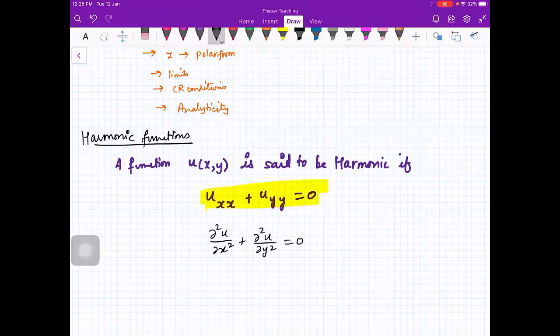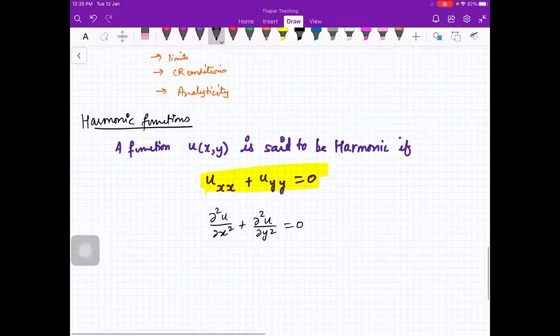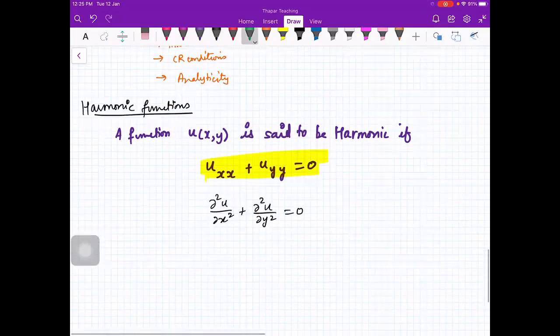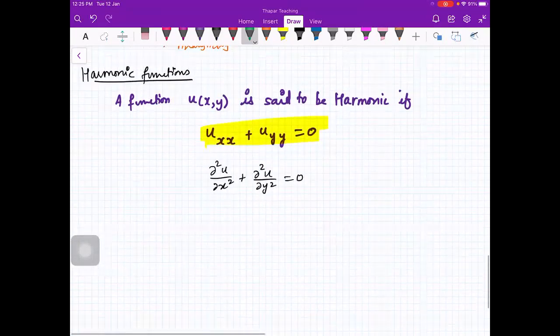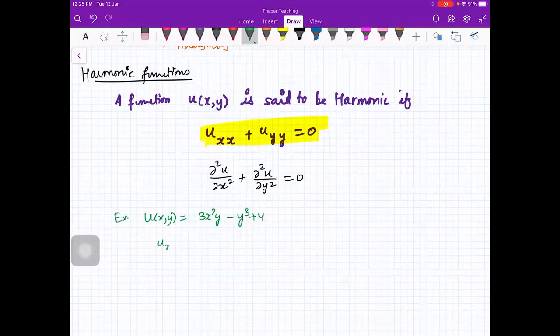Is the definition clear? If you have a function which satisfies the Laplace equation, then you say that the function is harmonic. For example, I give you u(x,y) equals 3x square y minus y cube plus 4. If you compute Ux, that will be 6xy.